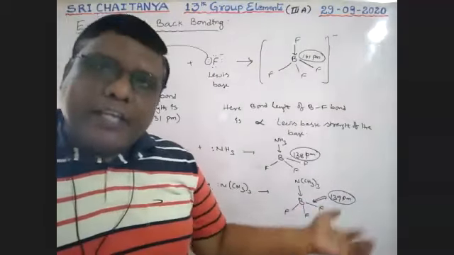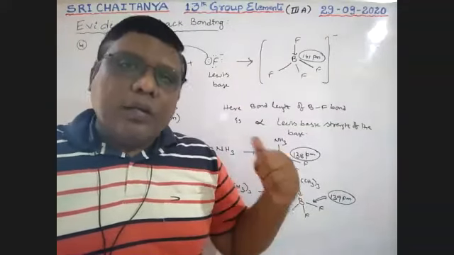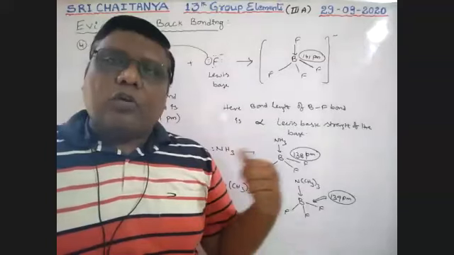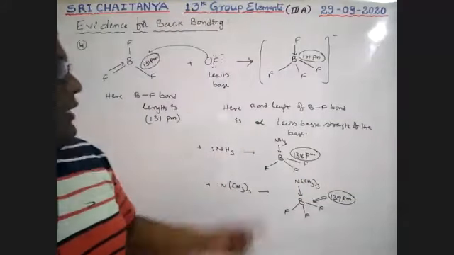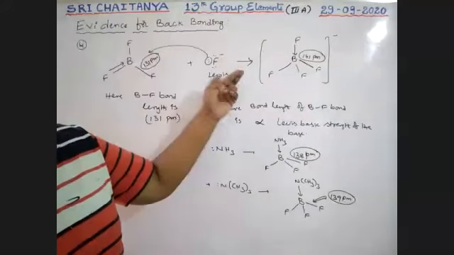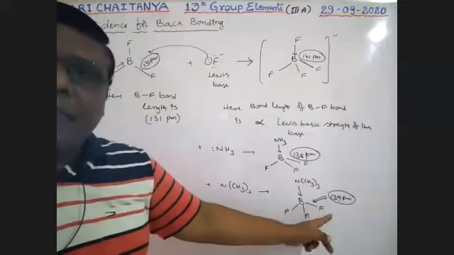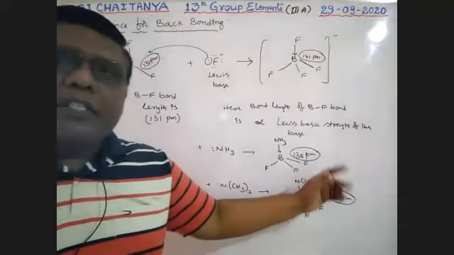That means back bonding is collapsed. As the electron donating tendency increases, bond length also increases. So among all these, this has the greatest tendency to donate an electron pair, boys. So that's why the bond length is more. Here is the less tendency, so less is the bond length. It is a medium tendency, so the bond length is medium, boys.